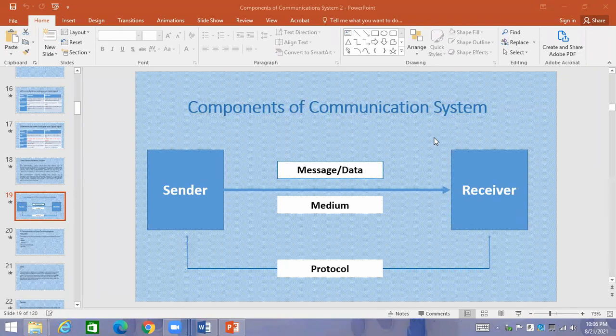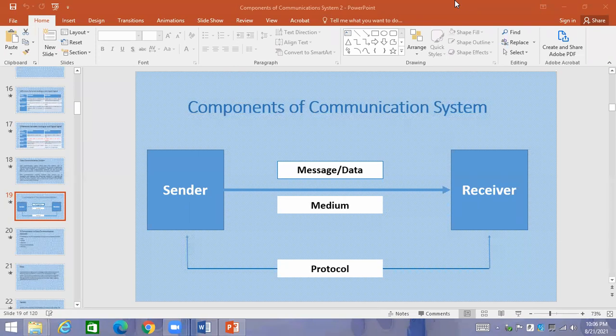Sir, these are the components: sender, receiver, medium, and protocol. What is meant by medium? What do you understand by the term medium? Medium through which data will be passed, through which the data will be sent from one device to another device. What is meant by protocol?